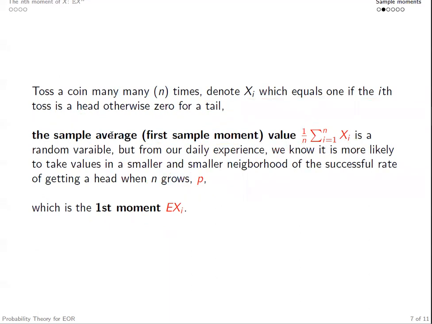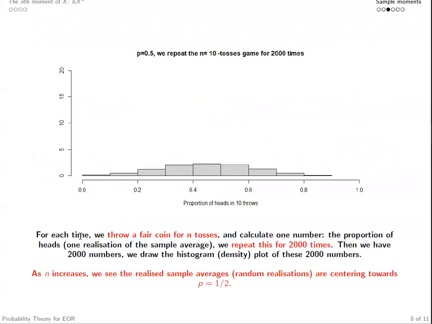Let's take a look at one simulation exercise. Here, we're going to toss a fair coin n times and calculate the proportion of heads. Each time we get a number, which is the proportion of heads.